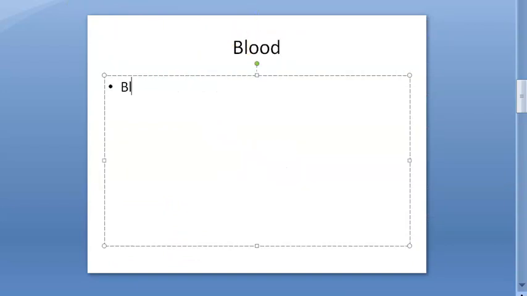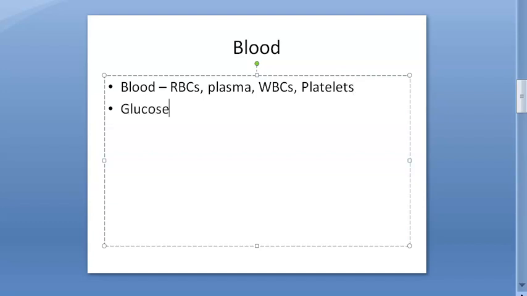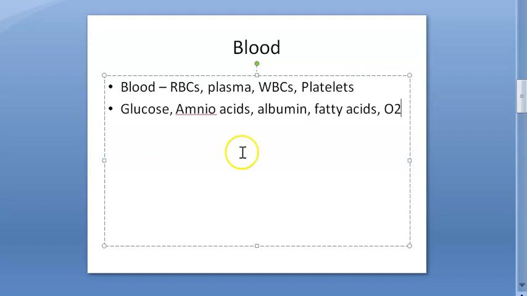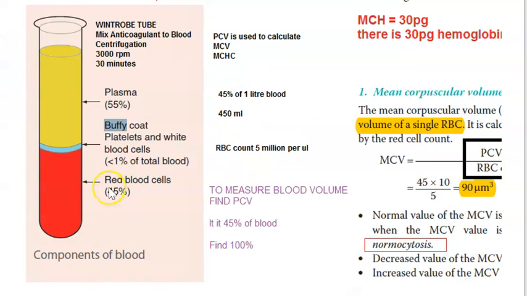So blood is made up of what? Blood has RBCs, there is blood plasma, right? It has WBCs, it has platelets, right? It has glucose, amino acids, it has albumin, that's proteins, right? It has fatty acids. What else? Oxygen it carries. The RBCs carry oxygen, right? Look at the components of blood: RBCs, WBCs, platelets, plasma.